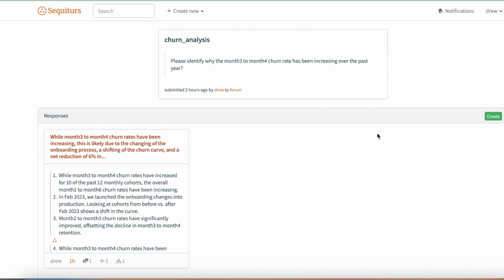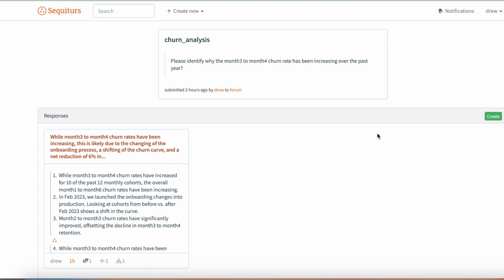Here's an analytical question, something that a data scientist or analyst would investigate. The common output for this type of question is really a slide presentation with visualizations or data tables, and each data table would be accompanied by a bullet or two or three explaining why it's important or relevant.